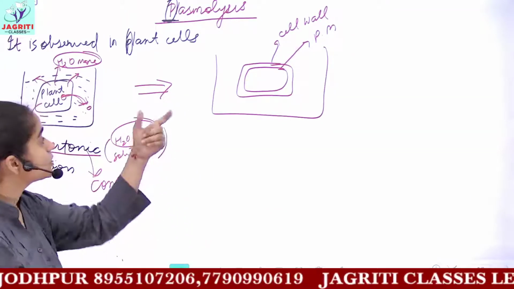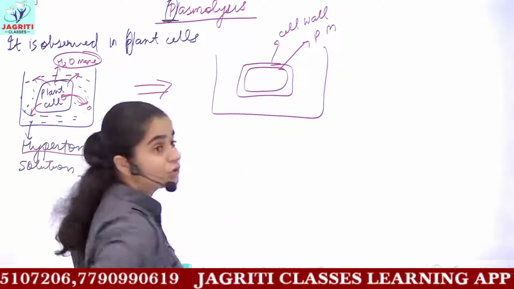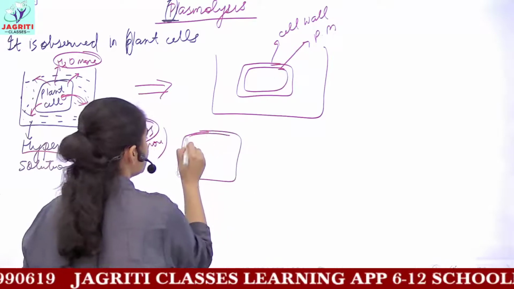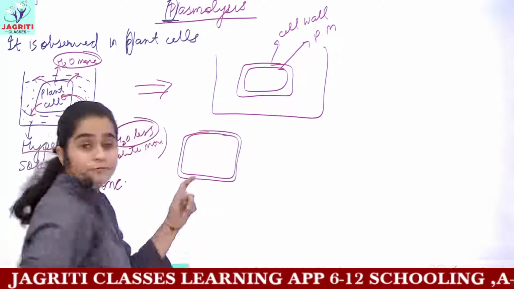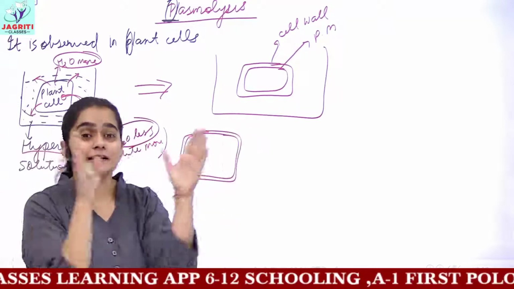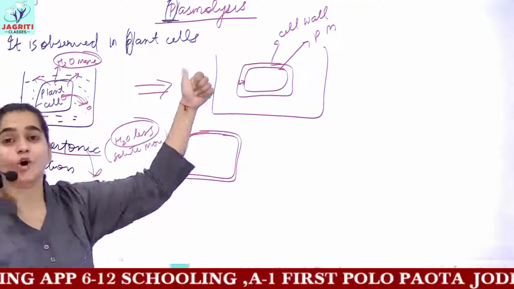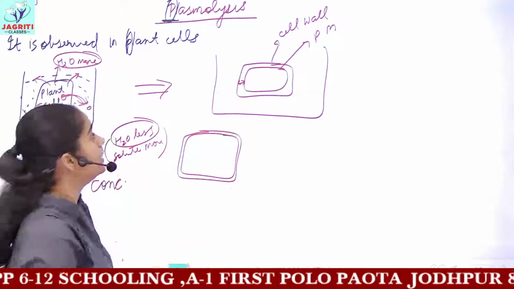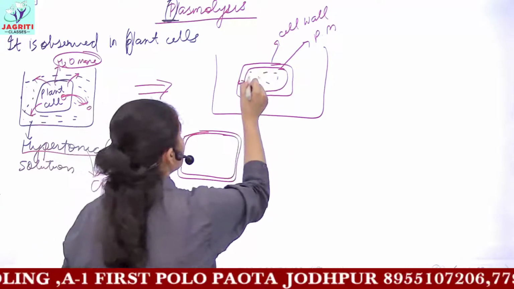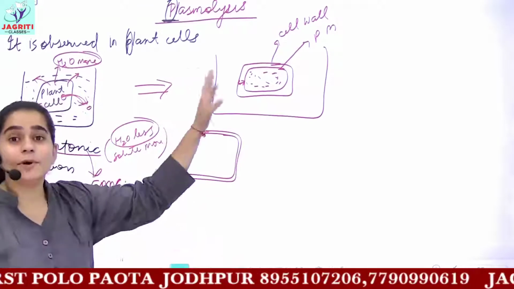As the water inside the cell moves out, the plasma membrane, which was originally stuck to the cell wall without any gap, pulls away, and a vacant space is created between the cell wall and the plasma membrane. Because the water is constantly coming out and the cell is shrinking, all the contents of the cell come away from the wall.